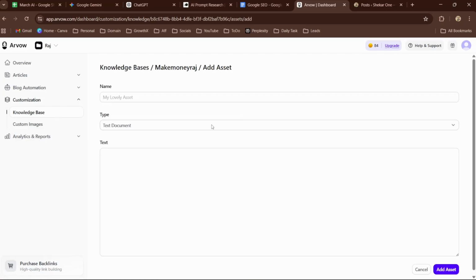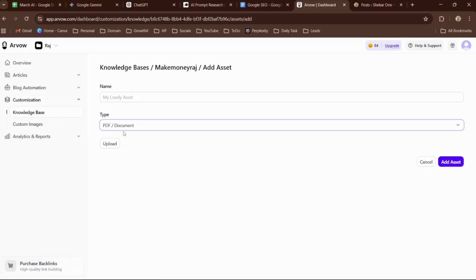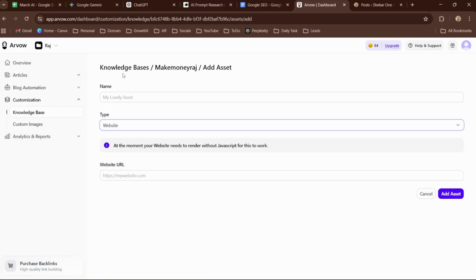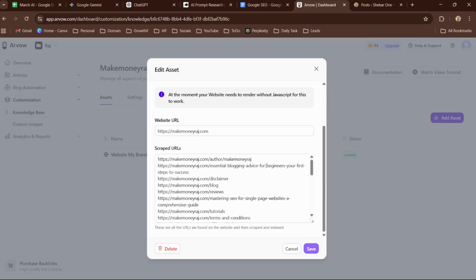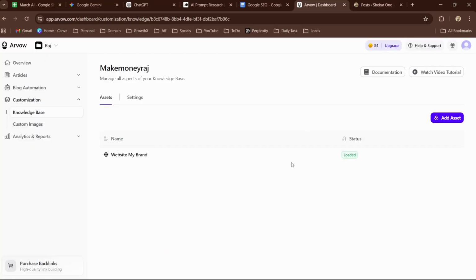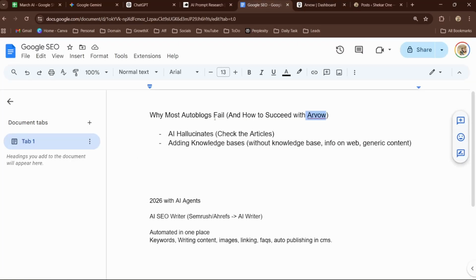So if I click on add assets, I can add a text document, PDF, or the website itself. So I just upload my website as a knowledge base, and you can take a look at it. I add all this, and this is how you succeed with autoblogging. So this is a simple trick.